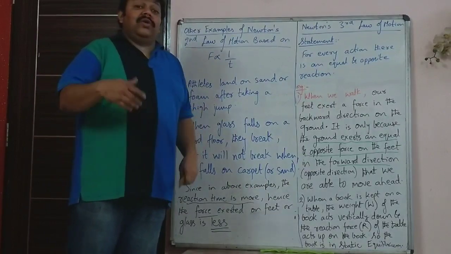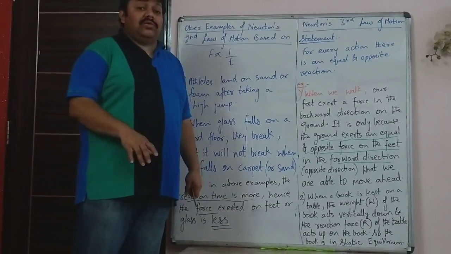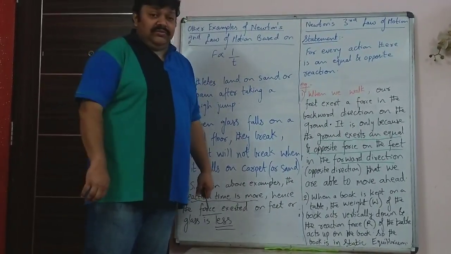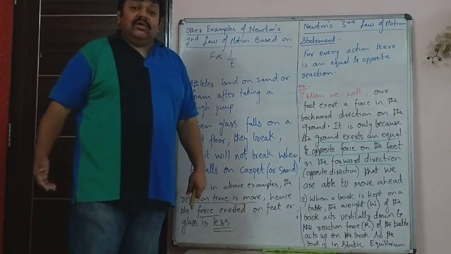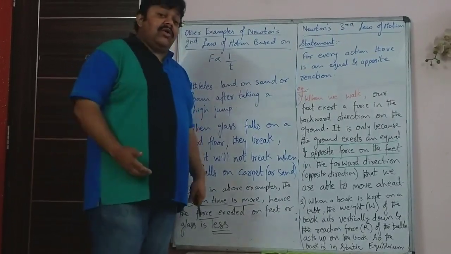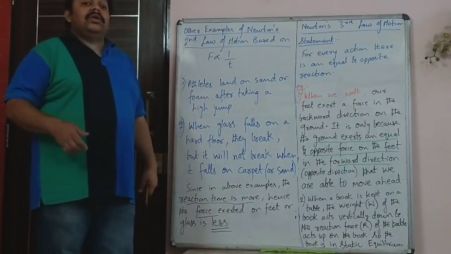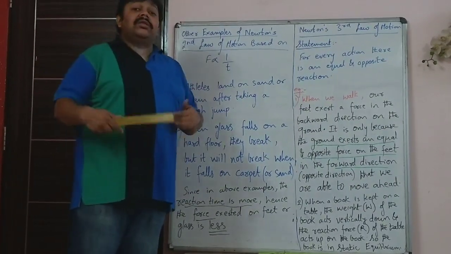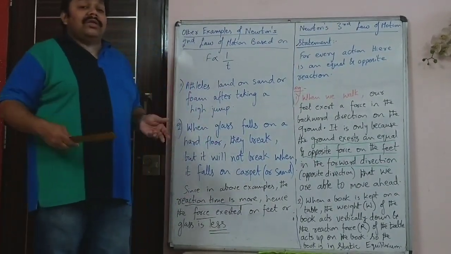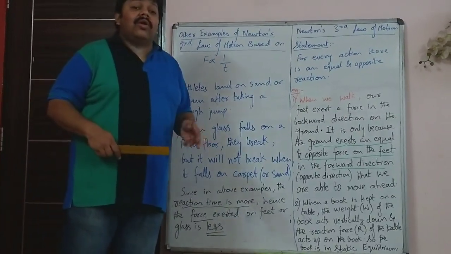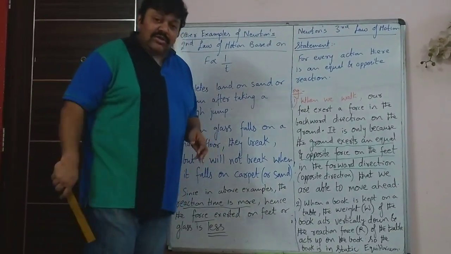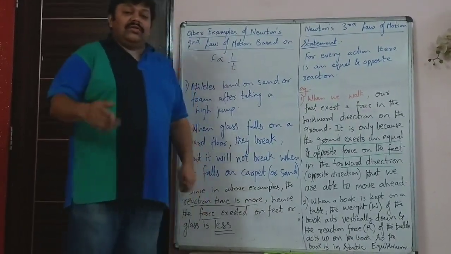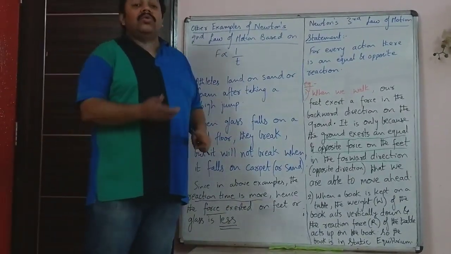So there are two different forces, action and reaction force. Action force is the force exerted by our feet on the ground, and reaction force is the force exerted by the ground on our feet. They are both equal in magnitude and opposite in direction. So you may think, do they cancel each other? They do not cancel each other because they are not acting on the same body. The action force in this case is acting on the ground, the reaction force is acting on the feet. That is why the body, that is the person, moves.